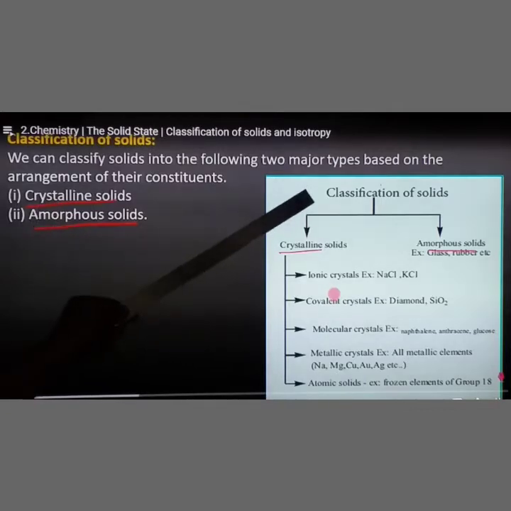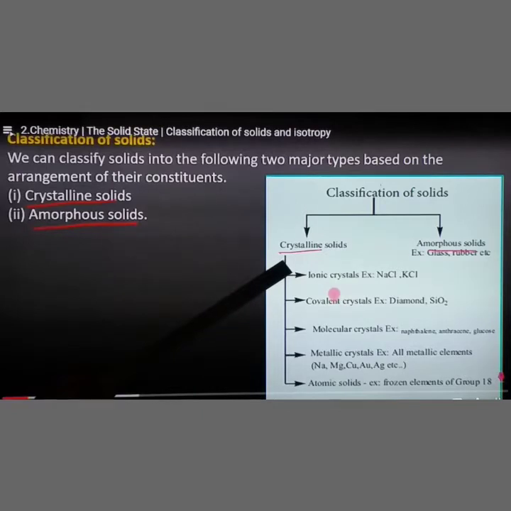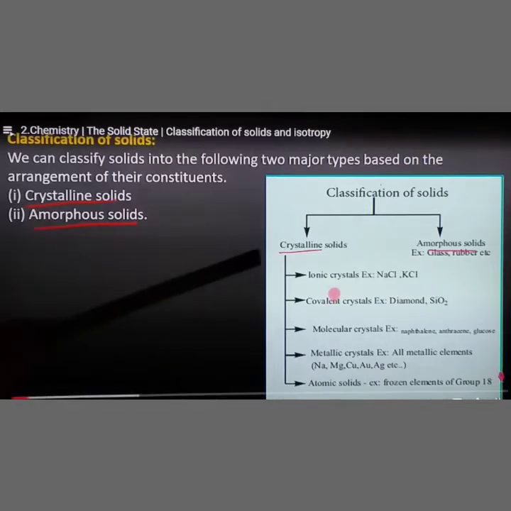Amorphous means powdery in nature, that means the atoms, ions or molecules are not arranged in an ordered way; there is an irregular pattern of arrangement. Examples are glass, rubber, etc. In this chapter we are going to see only the crystalline solids.